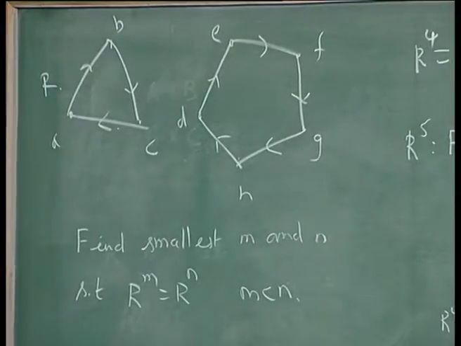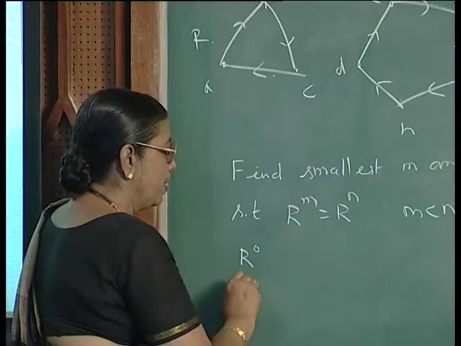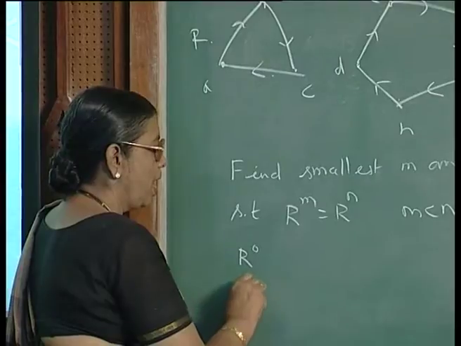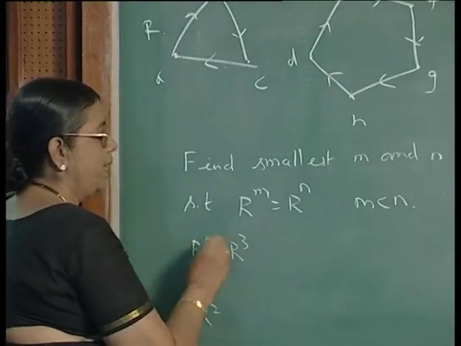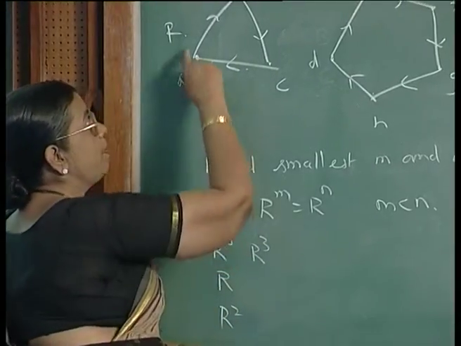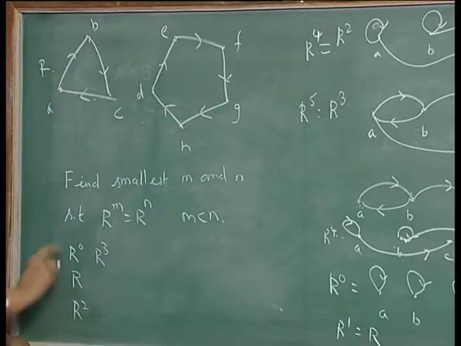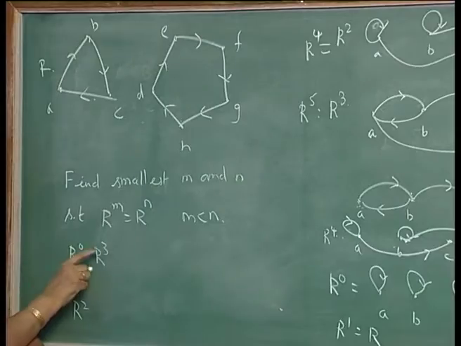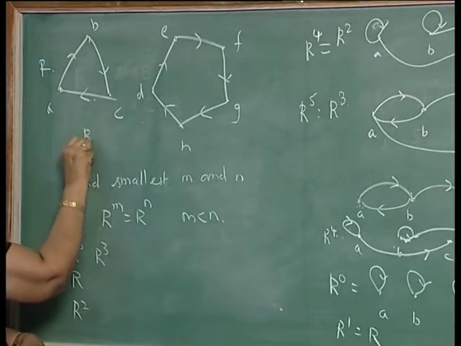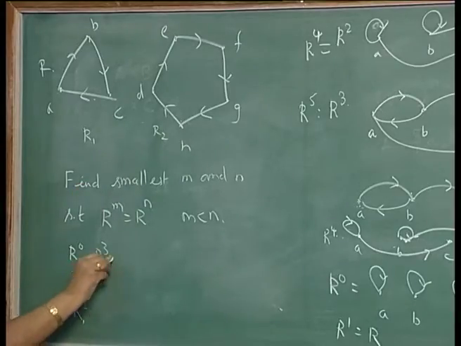In the last class we have seen that if you take R like this, R power 0 is the equality relation, R is this, R squared is this, then R cubed will again be the equality relation, because each path of length 3 will be replaced by a loop. If you take the first component alone, the relation consists of two components. The first component repeats after 3 steps. R0 will be equal to R cubed. I will call this R1 and R2. So R1 will repeat after 3 steps.